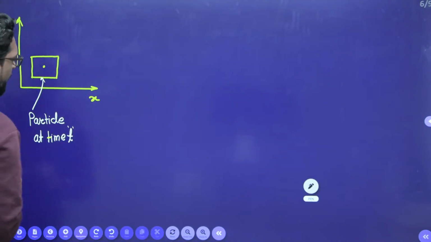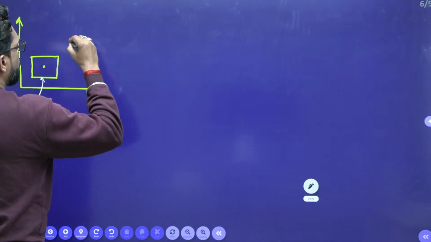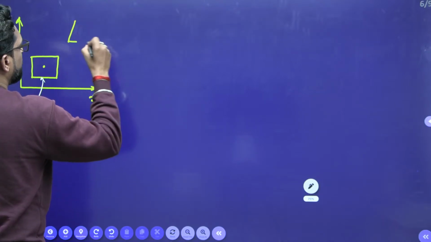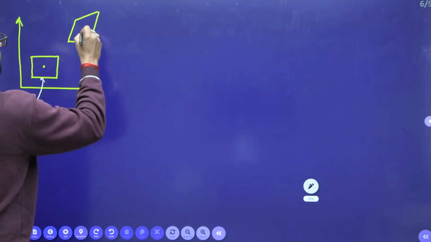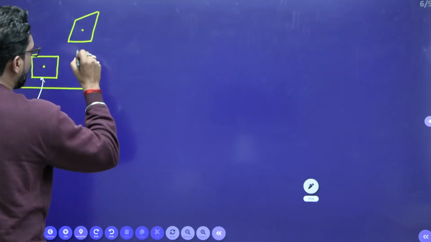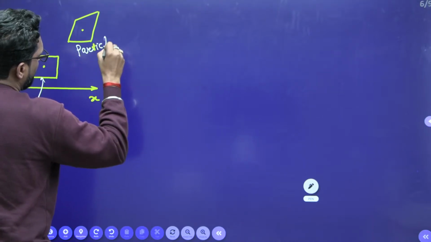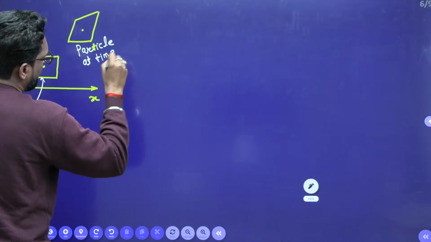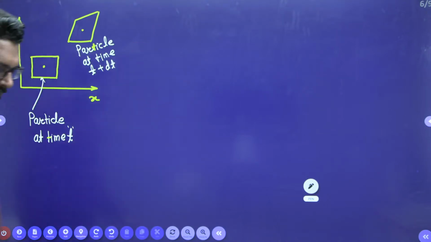After some time this particle looks like that. So this is your particle at time t plus dt. No problem at all.